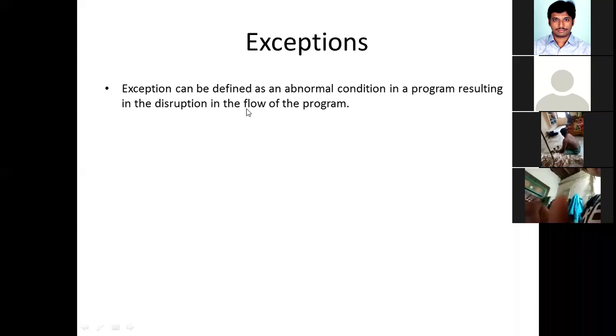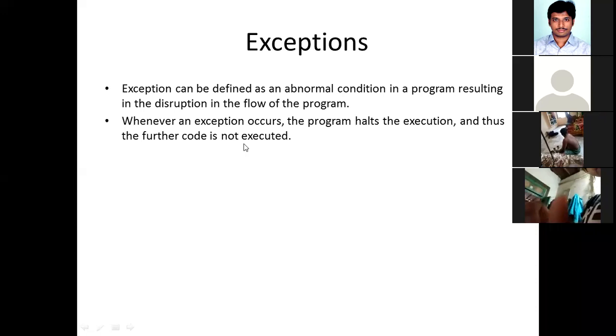Because of the exception, the program is terminated in the middle without completely executing. So whenever an exception occurs, the program halts its execution and the further code will not be executed.